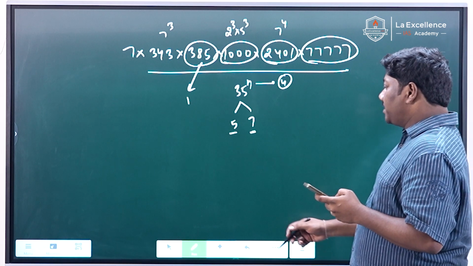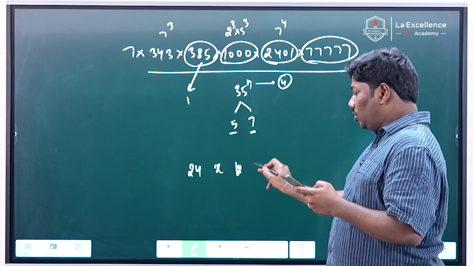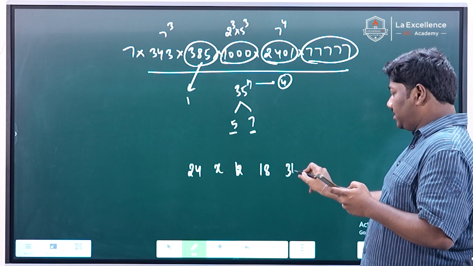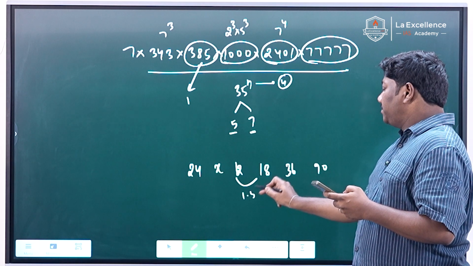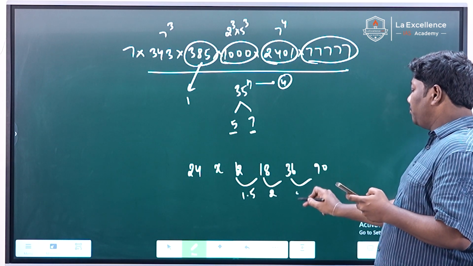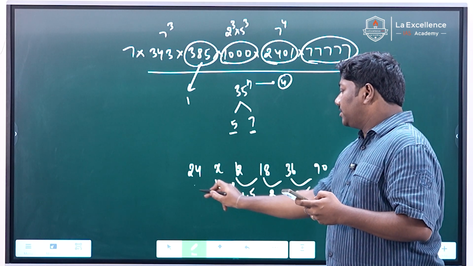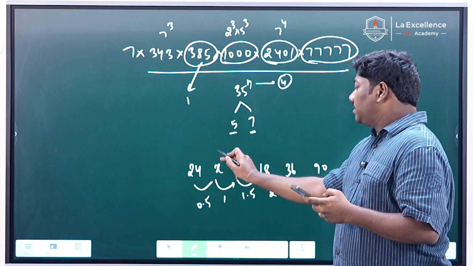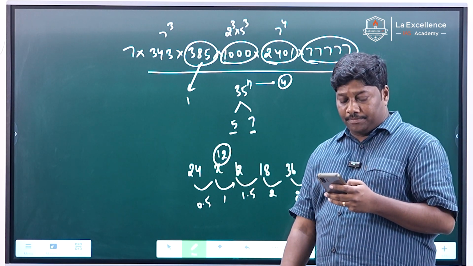And there is a sequence based on a 0.5 series. It is 24, x, 12, 18, 36, 90. You can clearly see it is 1.5 times, then 2 times, then 2.5 times. All you need to do is, this one is 1 time, and this is 0.5 times. So it will be 12. Based on series, it will be very simple.